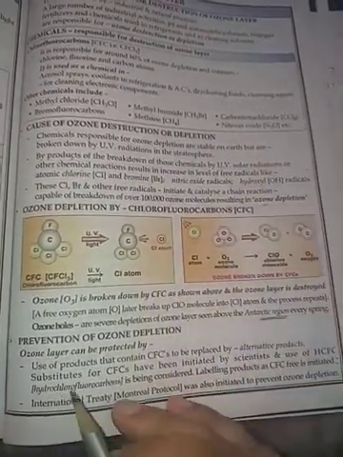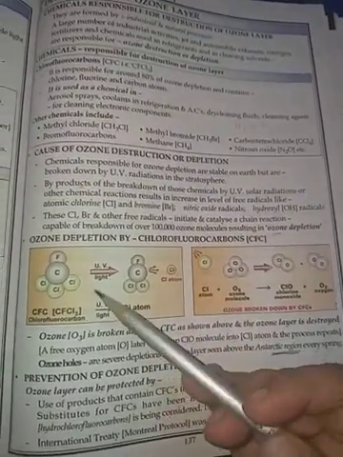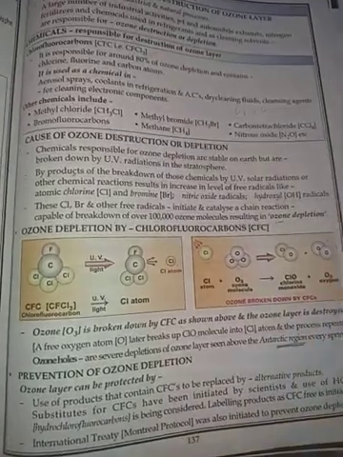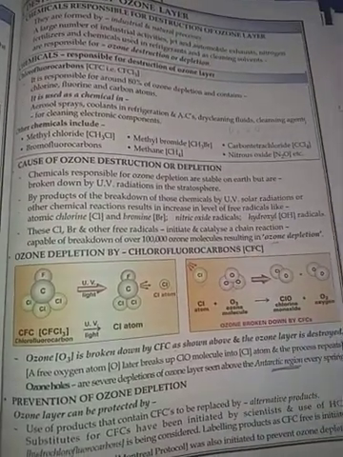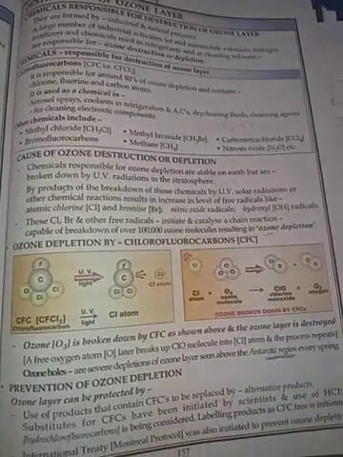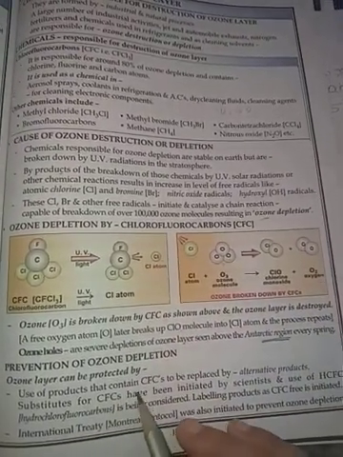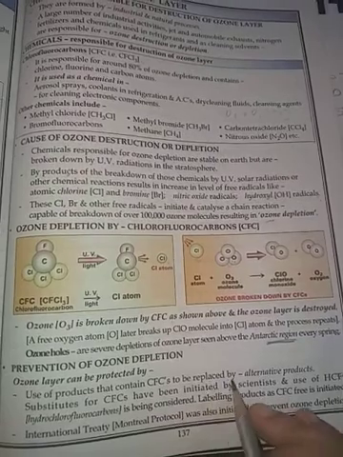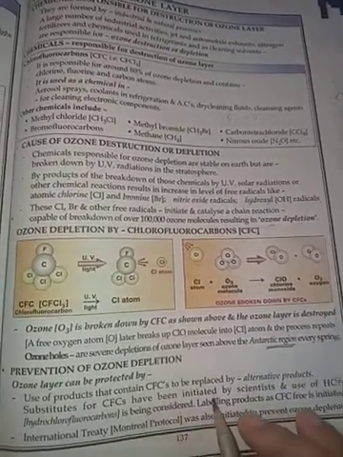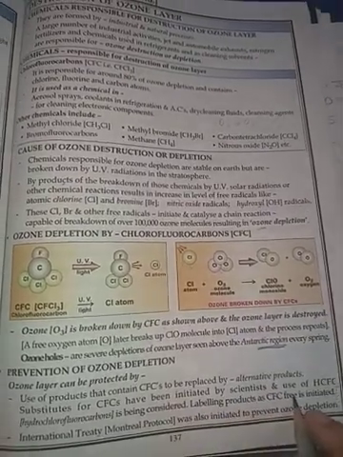Prevention of ozone depletion. How can we prevent this ozone depletion? Obviously, if we use less amount of CFCs and such substances which give products harmful for the ozone layer. Use of products that contain CFCs is to be replaced by alternative products. Substitutes for CFCs have been initiated by scientists.